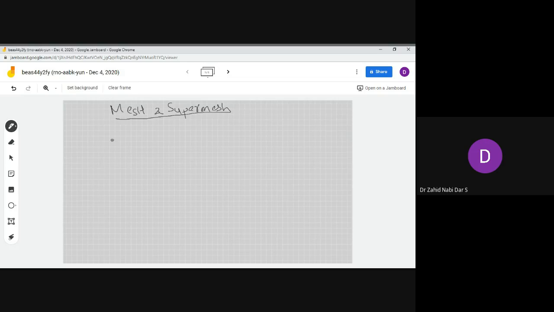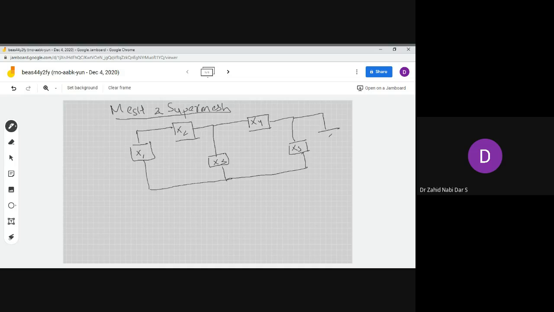If you see a circuit like this, we have a circuit with x1, this is an element, x2, one more element x3 over here, x4, x5, and let's suppose this is x6.